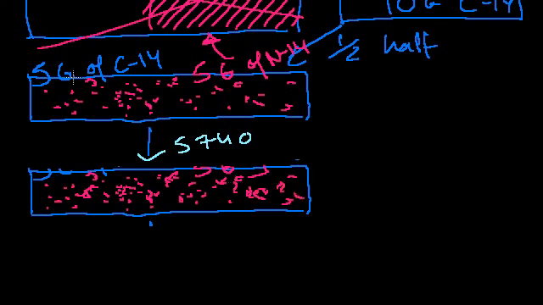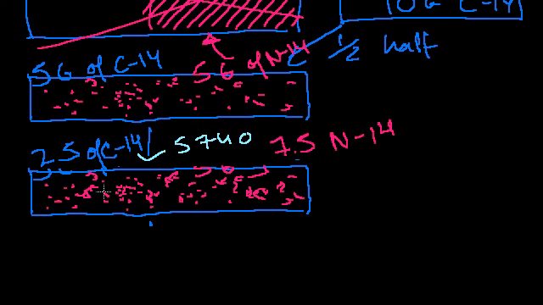So now half of that, 5 grams. So now we're only left with 2.5 grams of C14. And how much nitrogen-14? Well, another 2.5 went to nitrogen, so now we have 7.5 grams of nitrogen-14. And we could keep going further and further into the future, and after every half-life, 5,740 years, we will have half of the carbon that we started with.